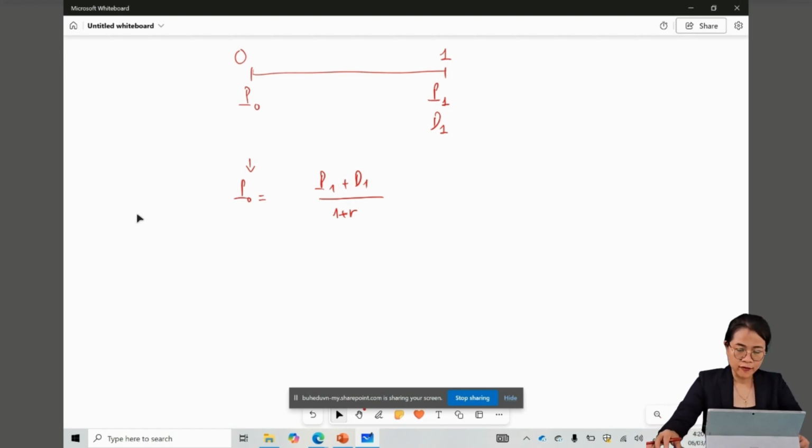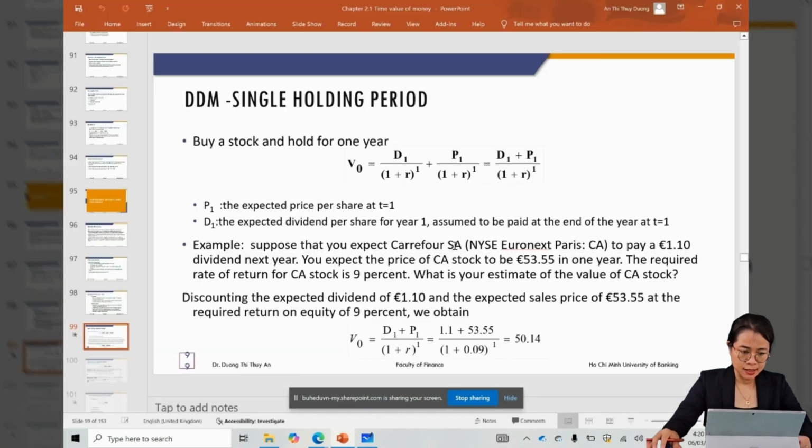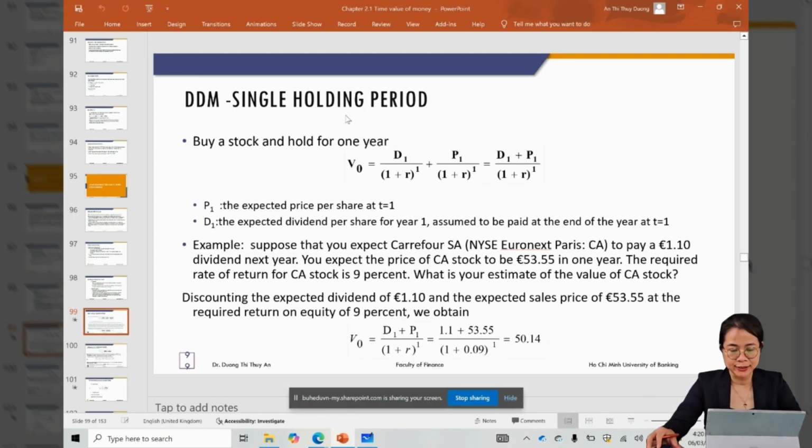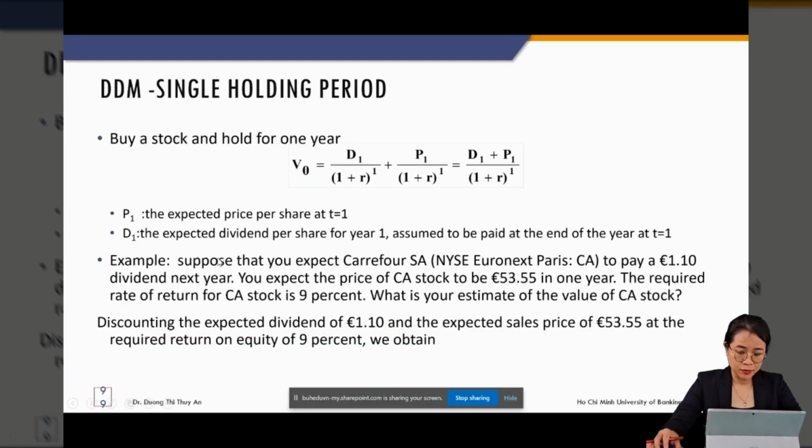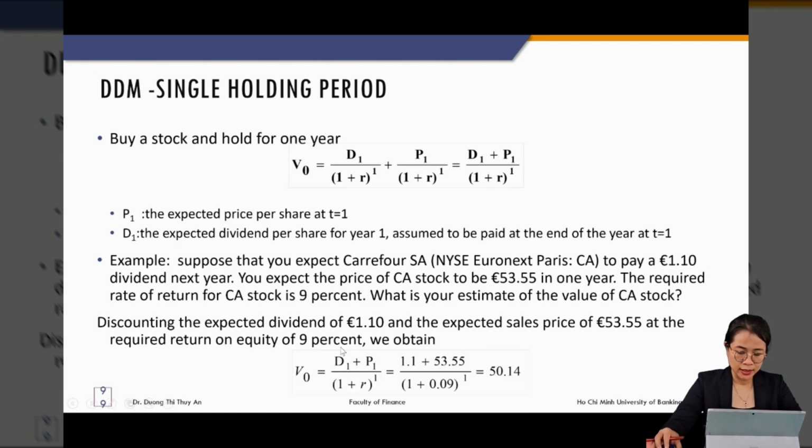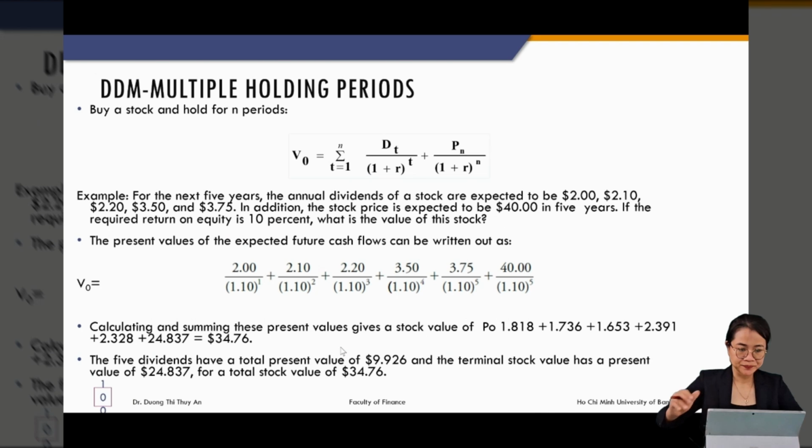We continue the stock valuation in part 2. This is one period stock valuation, which we call the single holding period. Please look at the example. I already worked on the example, and please cross-check, do it again, and make sure that you understand how to apply the above formula in real life problems.